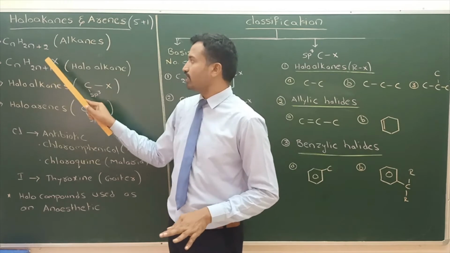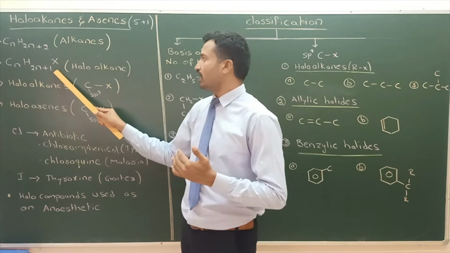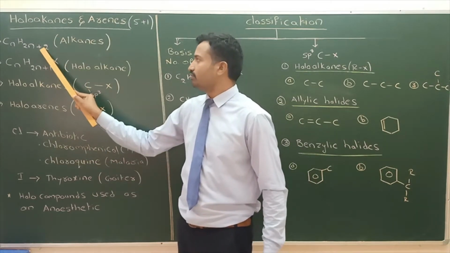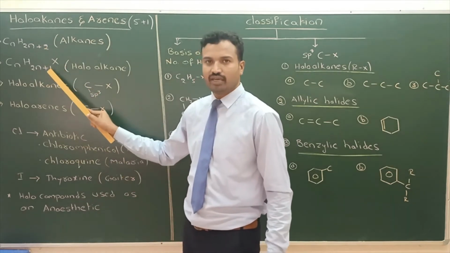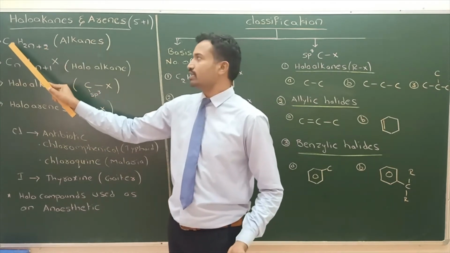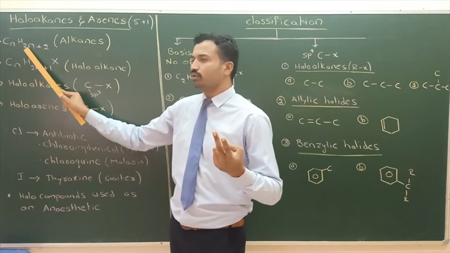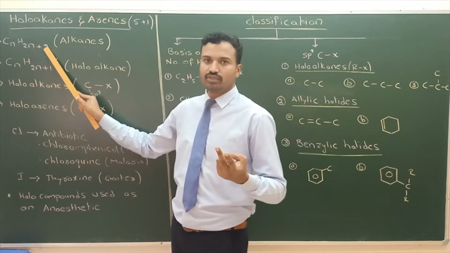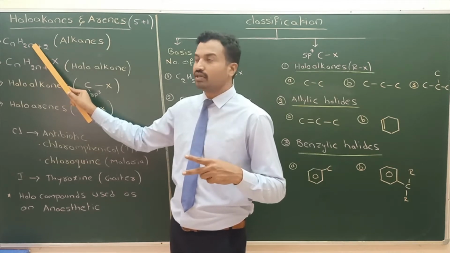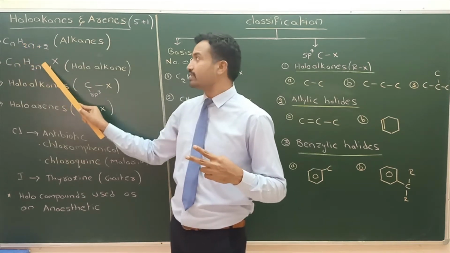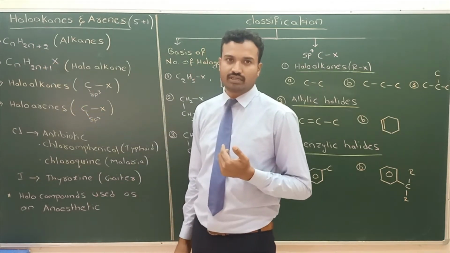So this is the alkane formula, CnH2n+2. Haloalkanes are derivatives of alkanes. We get the haloalkane from the alkane when one of the hydrogens is replaced by halogen. For example, ethane, C2H6: the number of carbons is 2, 2 into 2, 4, plus 2, 6. One of the hydrogens is replaced by halogen, then it becomes C2H5X. Halogens are represented with X.